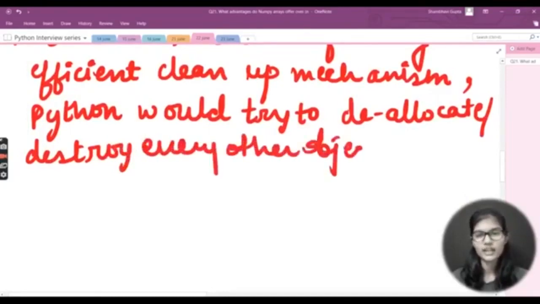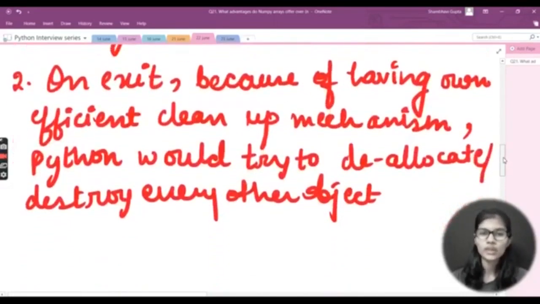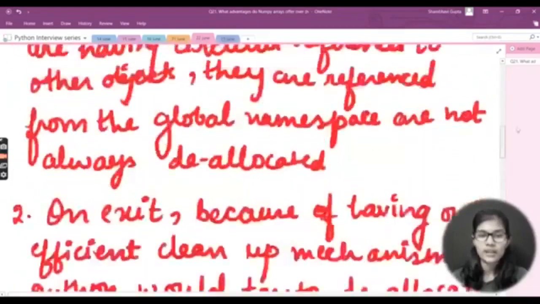So this is the reason why it actually tries to deallocate the memory. On exit, because of its own efficient cleanup mechanism, Python would try to deallocate slash destroy every other object.